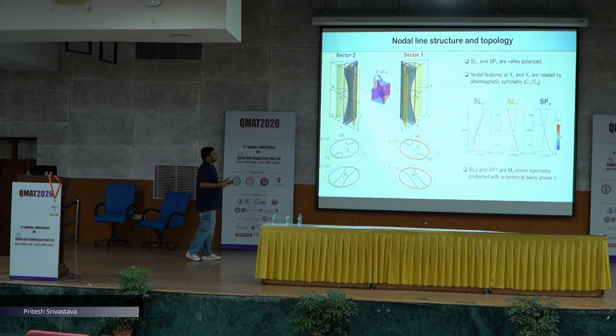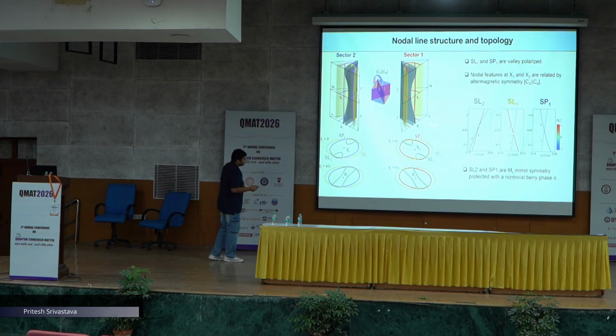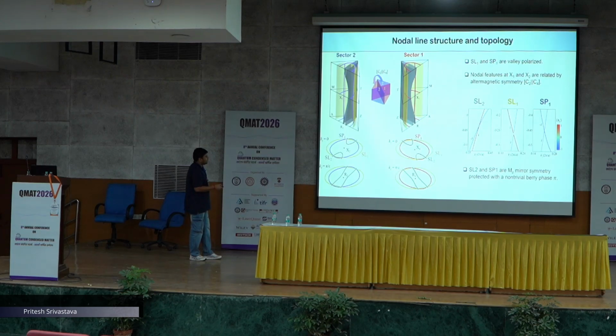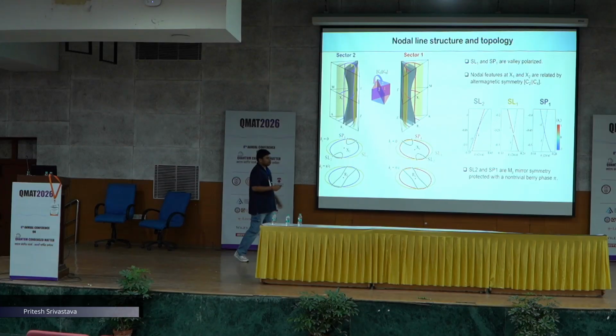Now, if we see it throughout the Brillouin zone, all these spinless and spin polarized nodal lines are centered about the X1 point, which makes it spin valley polarized. Now, the question is whether they are topologically robust or not. We can calculate the Mz mirror eigenvalues.